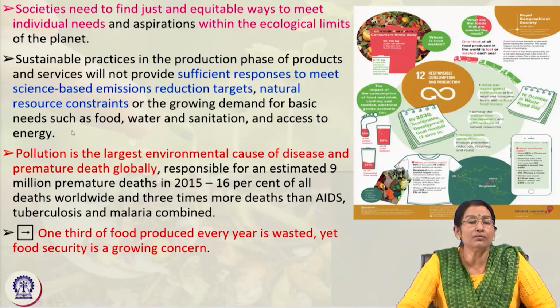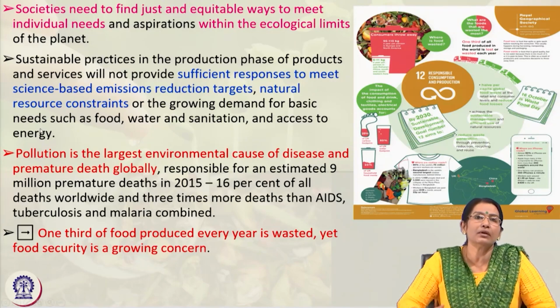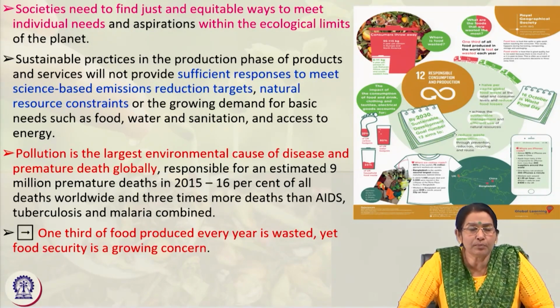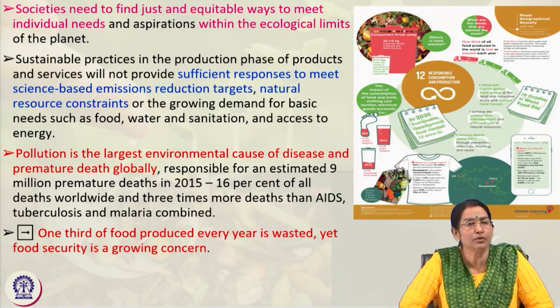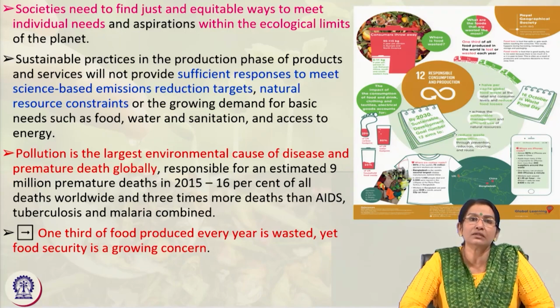No, we should adopt a basic policy and philosophy of our life, that even though we are rich, even though we are affluent, how can we distribute it in a sustainable way among others, instead of buying for our own consumption. Why not consume it efficiently, or purchase as much as is required, and the rest we must distribute among the community, among the people. So, that is where sufficient responses are needed to meet the science-based emissions reduction targets and natural resource constraints. These are also some of the sustainable practices with regard to food, water, sanitation, and energy consumption should also be enhanced.